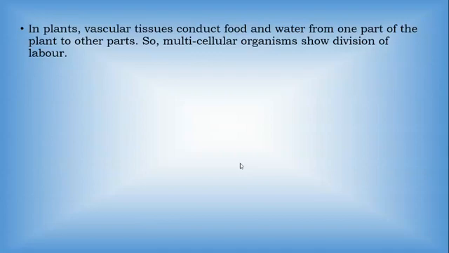It is conducted by some specialized tissue, which we are going to learn in this chapter. This transport of food and water takes place in the whole part of the plant. So a plant is also a multicellular organism.